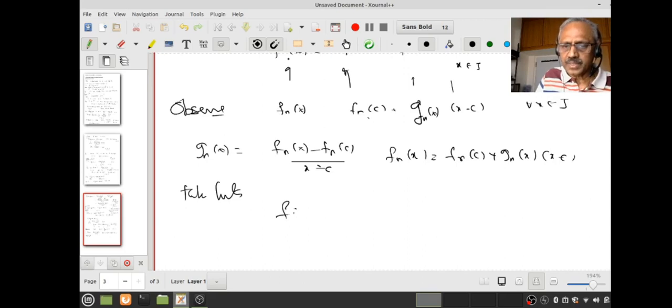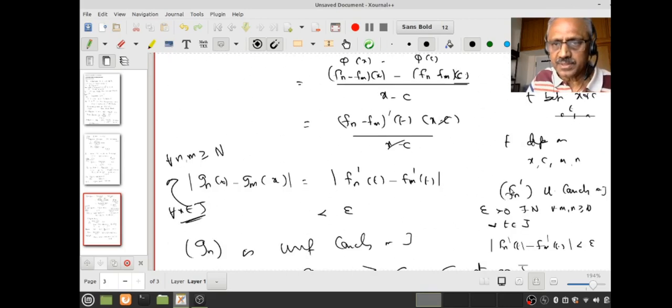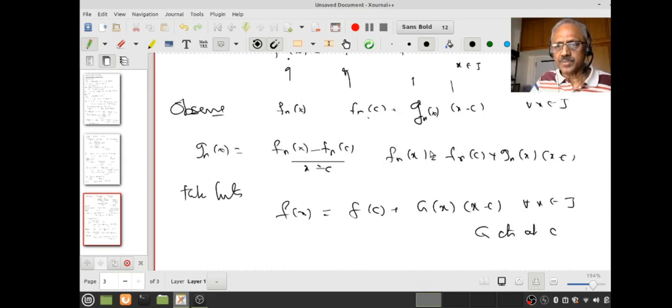Therefore, what have I shown? I have shown that f(x) is of the form f(c) plus g(x) into x minus c. This is true for all x in J. And is g continuous at c? Yes, because g is the uniform limit of gn. The gn's are continuous on J. Therefore, capital G is also continuous on all of J, and in particular is continuous at c. You follow that?